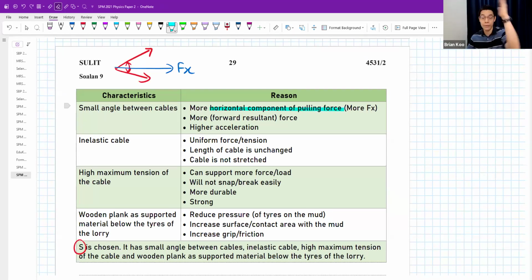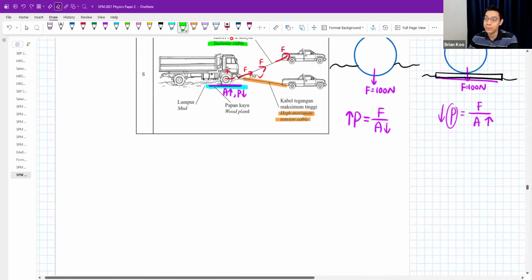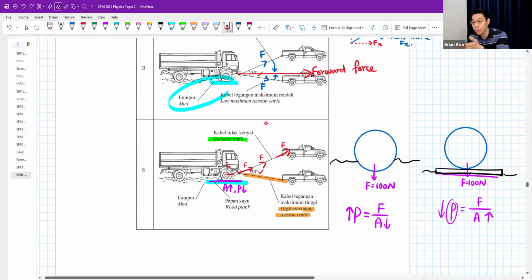Horizontal component, vertical component. There are always two components, Fx and Fy. I'm just trying to say there's more Fx. And because there's more forward pulling force, you get more forward resultant force. And then more forward force means it can move faster, higher acceleration. Okay, inelastic cable. Because I want to make sure I have uniform force, uniform tension along the whole cable. When I pull, I want this force to all transfer to the lorry so that I can pull the lorry.